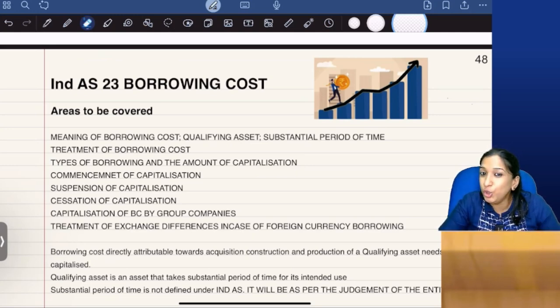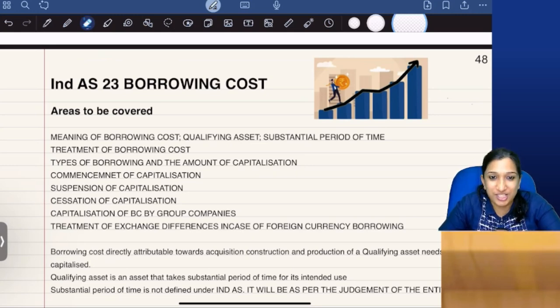So it's not a new area for you. You have already studied the standard in your intermediate level, AS 16. So very similar provisions are there in Ind AS 23. But if you are somebody who's like, I don't remember the provisions of AS 16, let's start from the scratch.